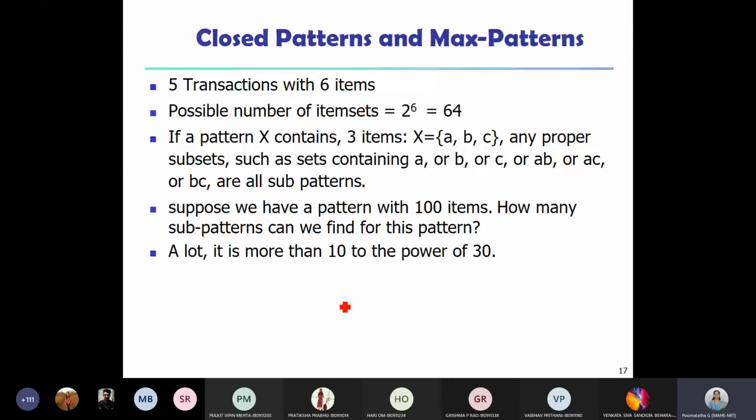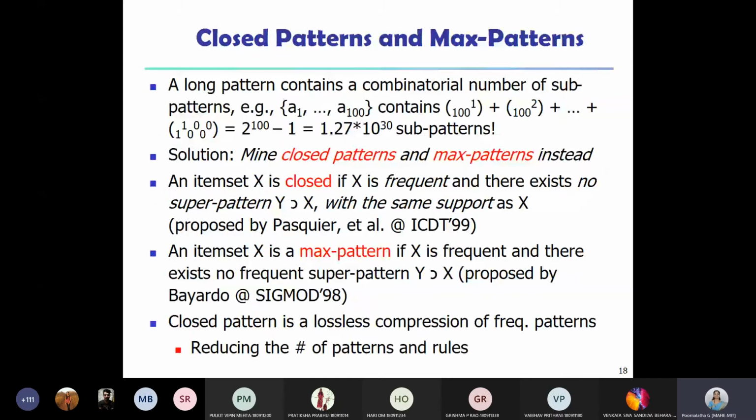So let us look into this. We are mining closed and max patterns. We are not mining all the patterns. An item set X is closed if X is frequent. Of course, it has to be frequent. If it is not frequent, it won't be considered interesting. It is not a strong rule, right? So it has to be a frequent one.